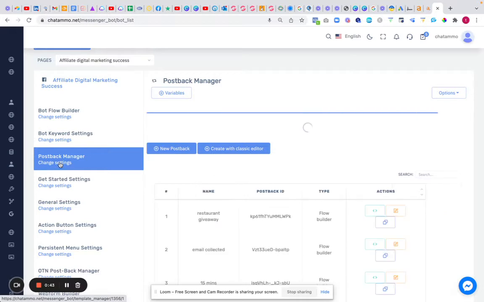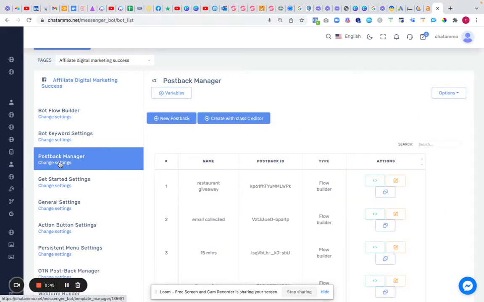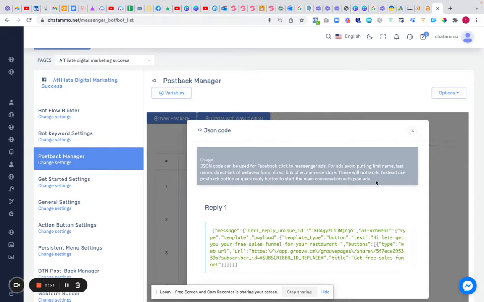Next, you have your postback manager. Now your postback manager is wherever you see your new postbacks that you're building out in your flow, then these can be added into your JSON. So if you're running an ad, then what you can do is copy this and go into Facebook Advanced. You can paste this straight in here and it's going to tell you exactly what you can do. Now it also tells you what Facebook actually allows, right?